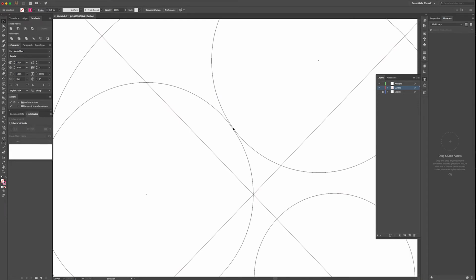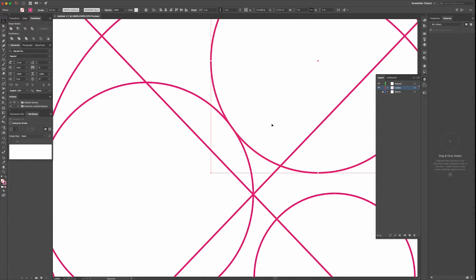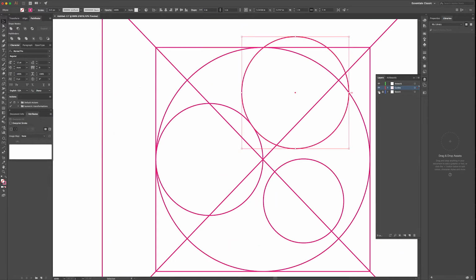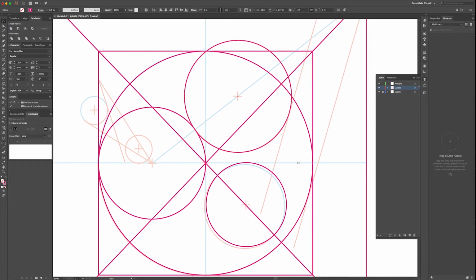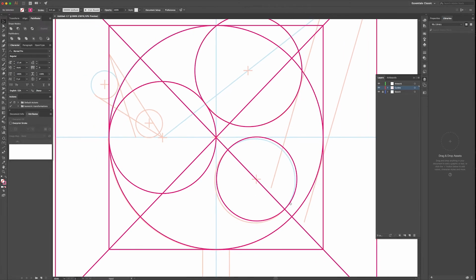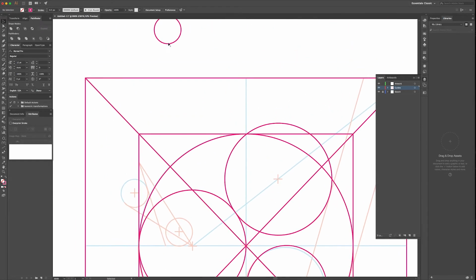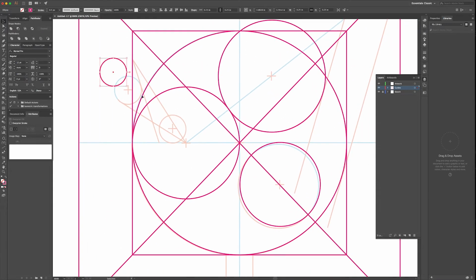So you need to make sure that this line is touching that one, and then go out of the outline mode and turn on the grid again, or the guides. So the next circle is the 1/4 one. Just line them up based on your sketch.